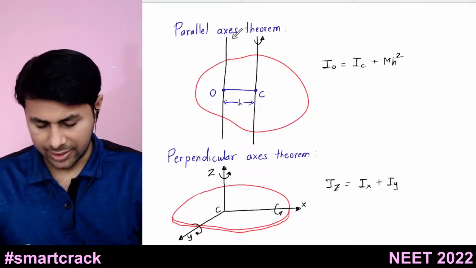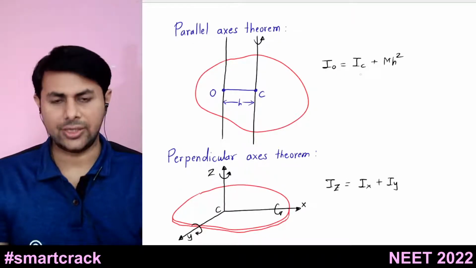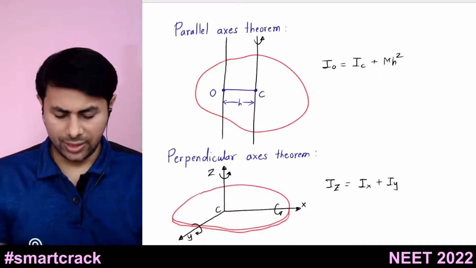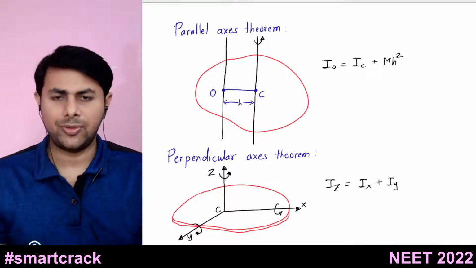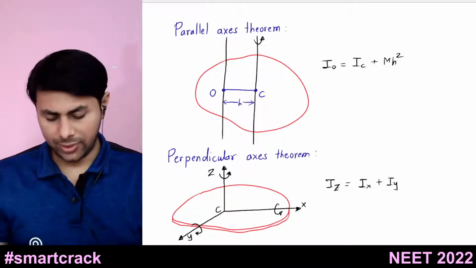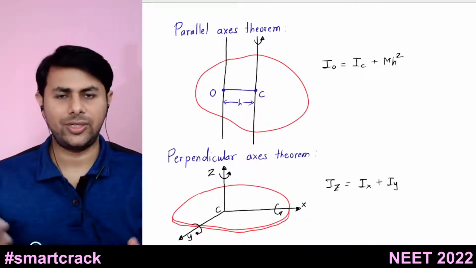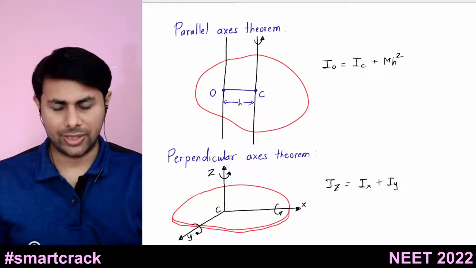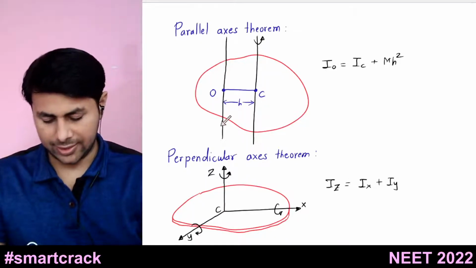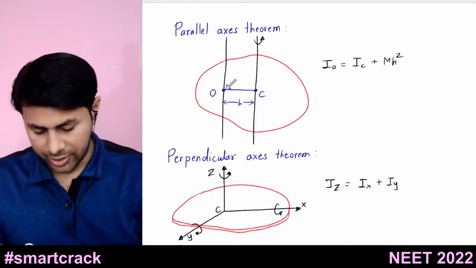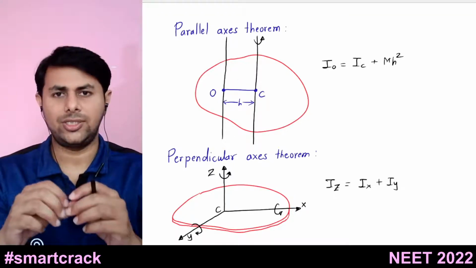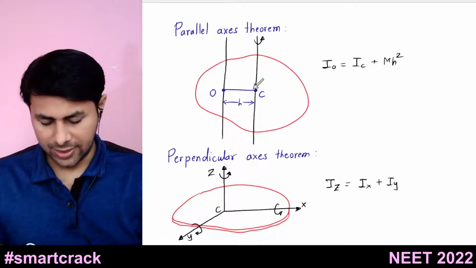One is the parallel axis theorem: I naught is equal to Ic plus mh square. So what does that say? Suppose you have some body and you know the moment of inertia of this body about an axis passing through its center of mass. Then you can find its moment of inertia about a parallel axis, provided you know the distance between those two axes, let's say h.